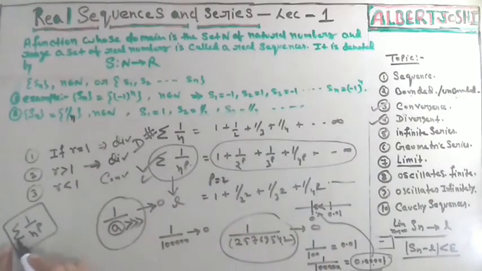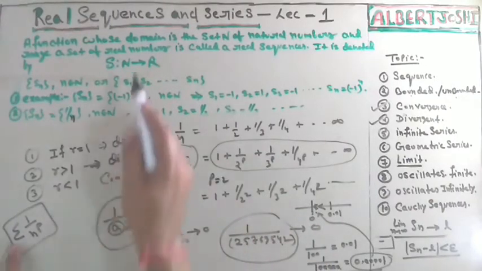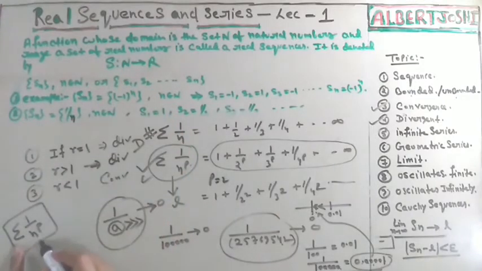Every time you must note, whenever you have such type of sequence, in this condition, if p is greater than 1, then such type of series will be convergent, otherwise it will be divergent. If you have p is equal to 1 or p is less than 1, then such type of series every time will be divergent. Let us take an example, p is equal to -1.